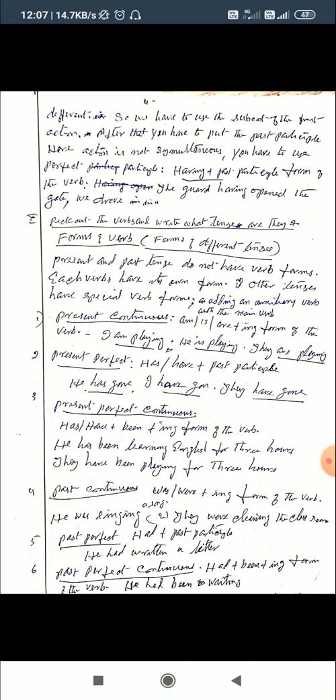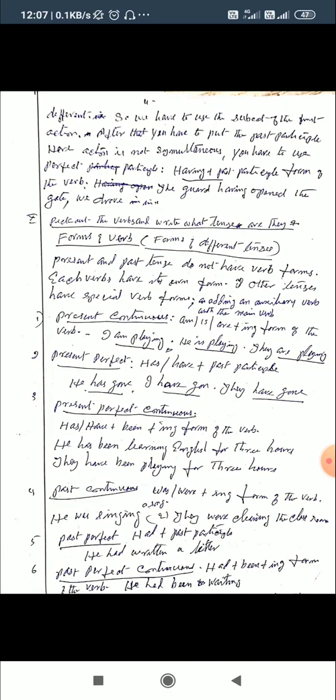Today I am going to start revision for the second semester exam. In the second semester exam, there is a question: pick out the verb from the following sentences and say what tense they are, or write what tense they are.